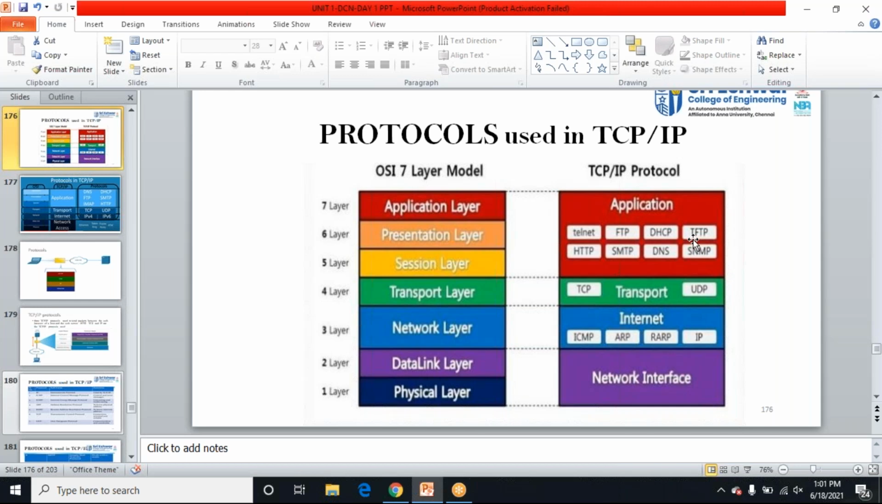What will they ask? What is the full form for TFTP? What is the use of DNS? What is the use of SNMP? They ask questions like these. And what is TFTP?